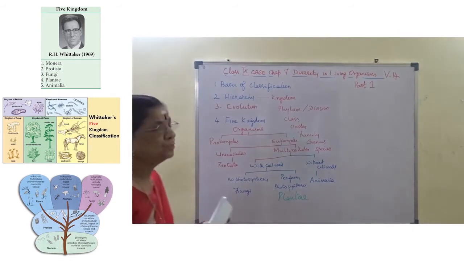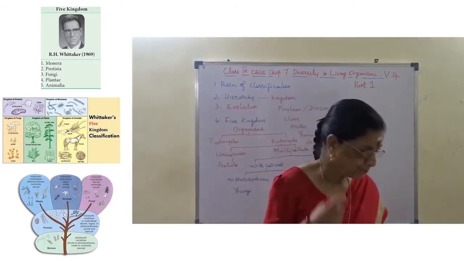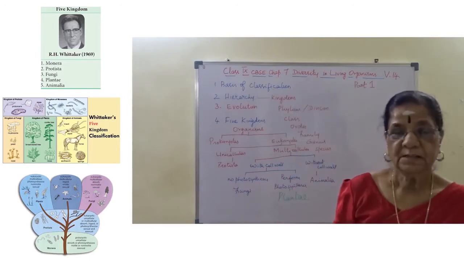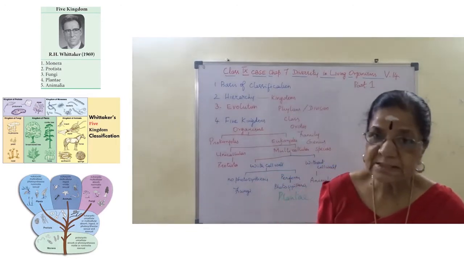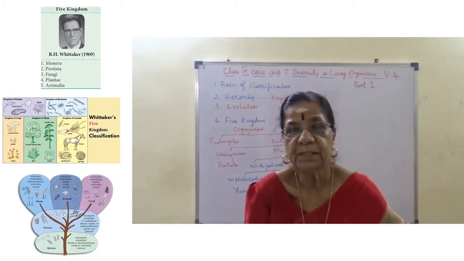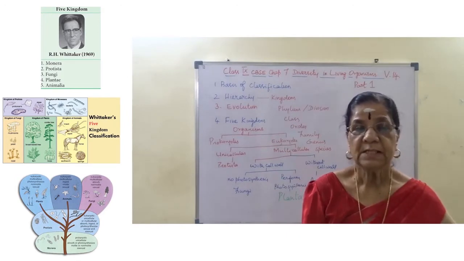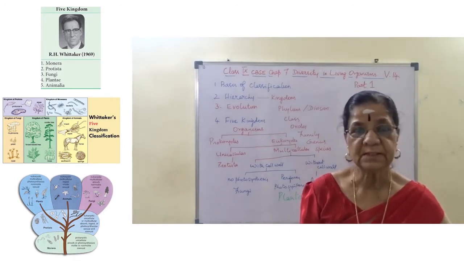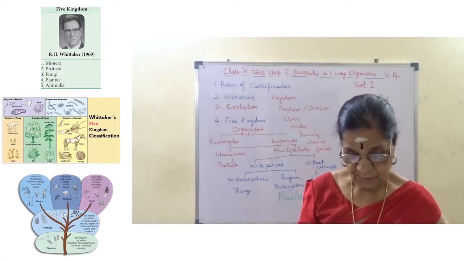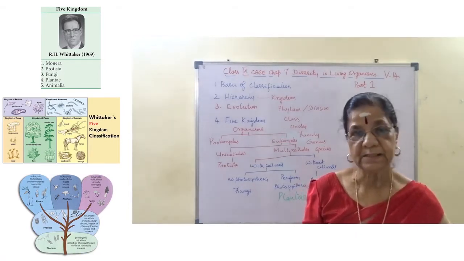So in our book, we are going to do diversity in living organisms. First, are you and your brother and sister of the same height? It is definitely not. And our parents are also not of the same height.